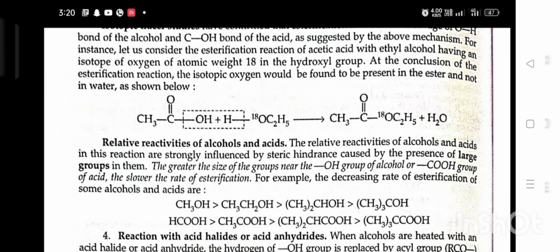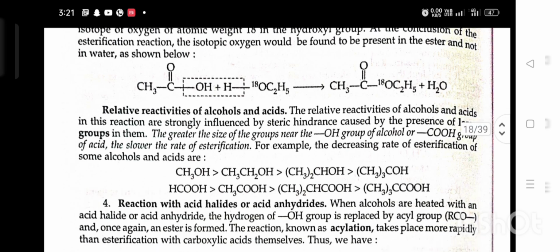Relative reactivity of alcohol and acid. The relative reactivity of alcohol and acid in the reaction is strongly influenced by steric hindrance caused by the presence of a large group in them. The greater the size of a group near the OH group of the alcohol or the COOH group of the acid, the slower the rate of esterification. For example, in decreasing rate of esterification, some alcohols and acids are methanol,